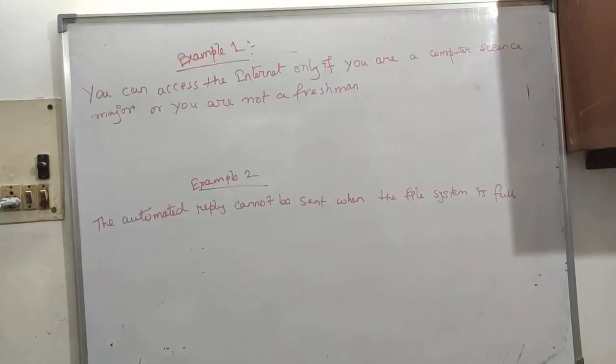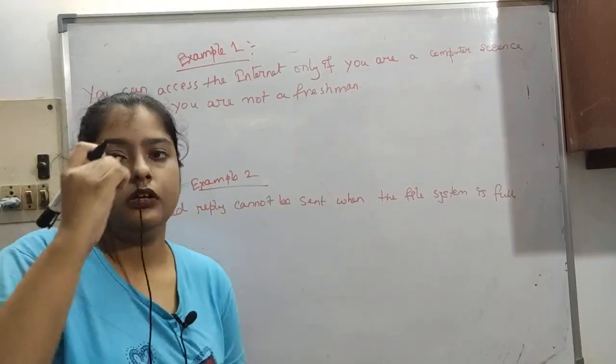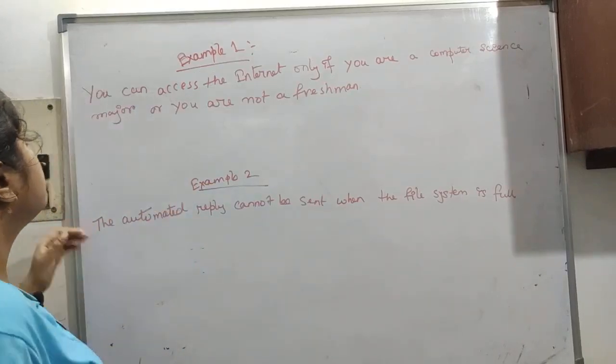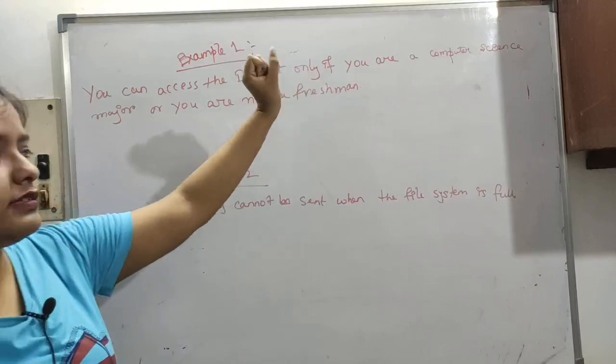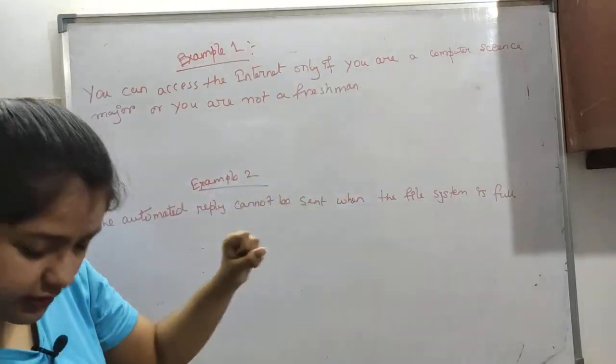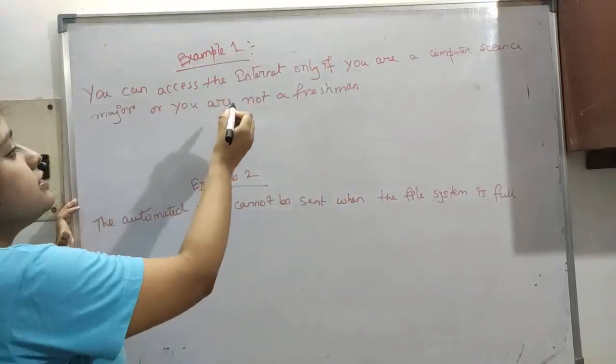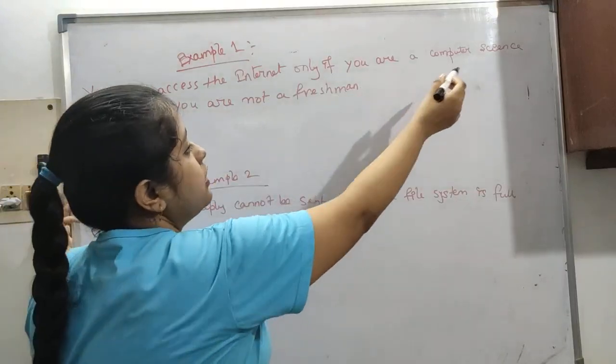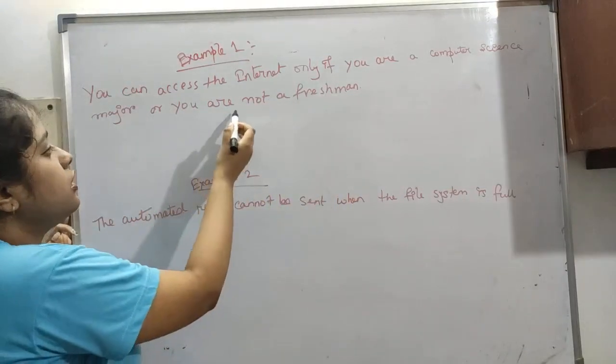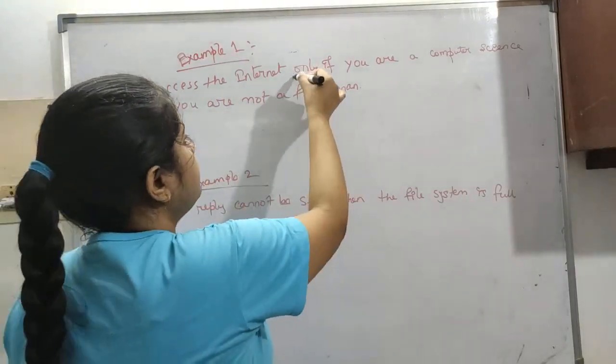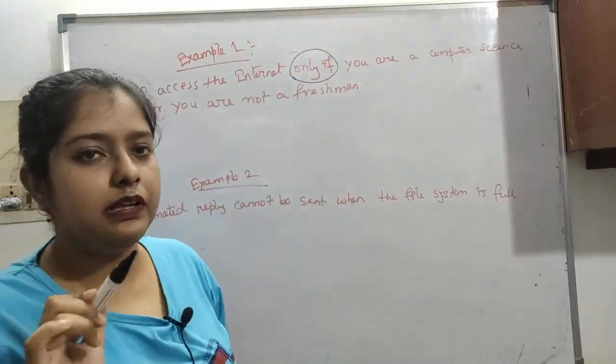So now let's see these two examples. These statements are given, and you have to write them as expressions. You can access the internet only if you are a computer science major or you are not a freshman. "Only if" is present, so implication is used.